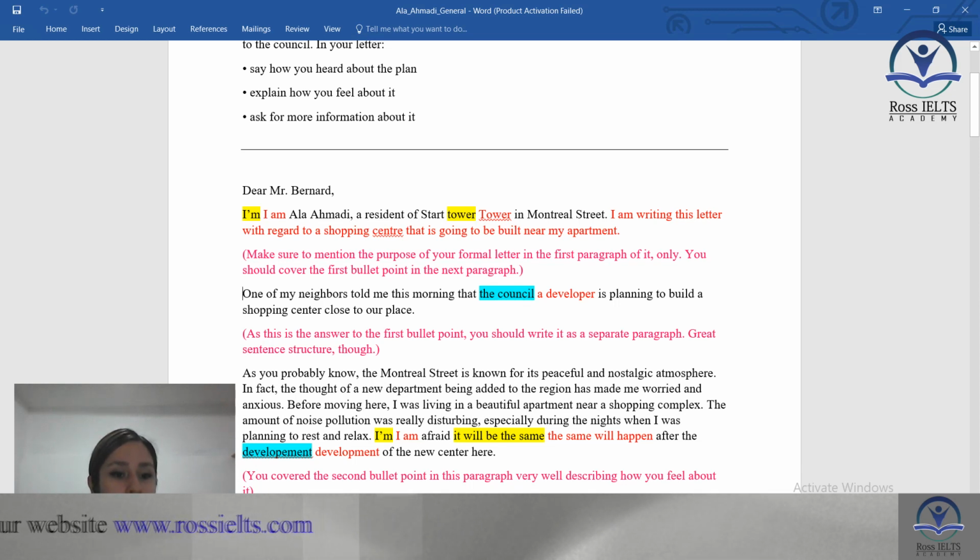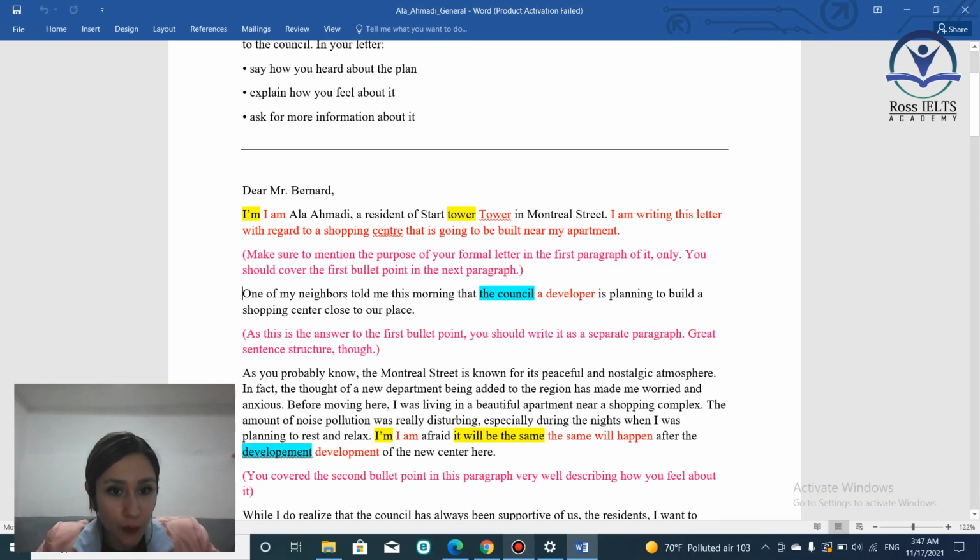Now your grammatical mistakes are highlighted in yellow, and your vocabulary, your lexical resource mistakes, are highlighted in blue, and some explanations in pink after each paragraph about that paragraph. Let's now talk about the grammar and the vocabulary of these two paragraphs.